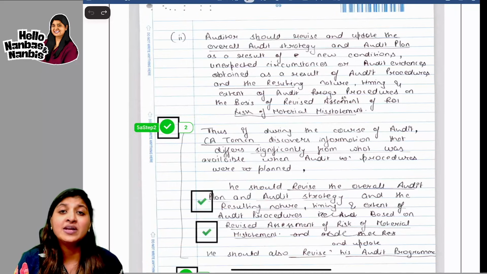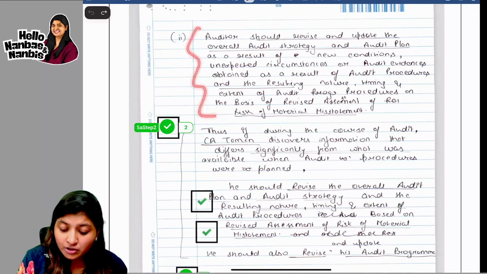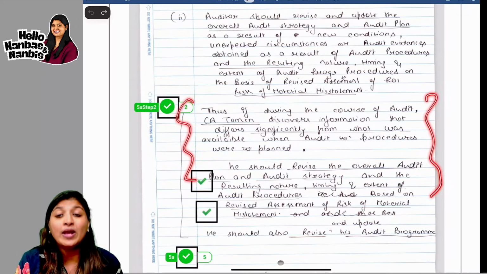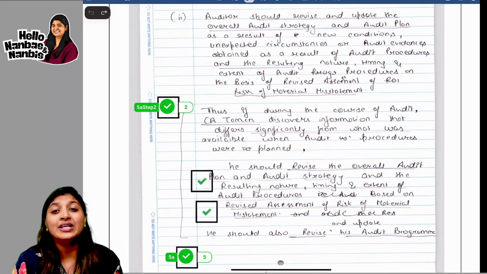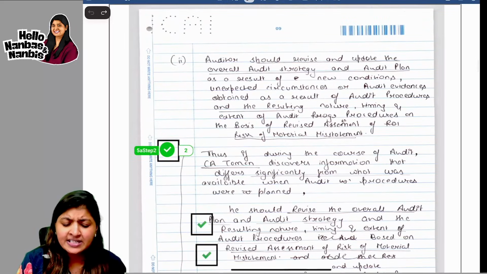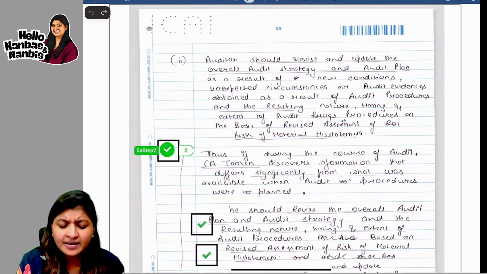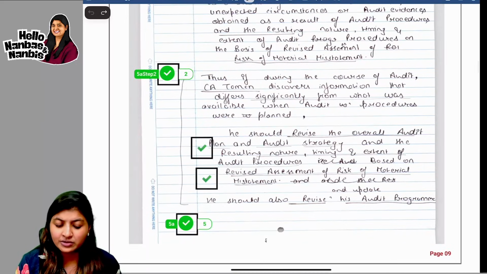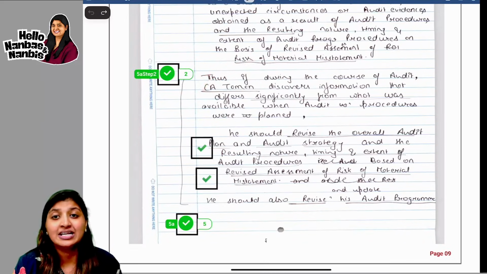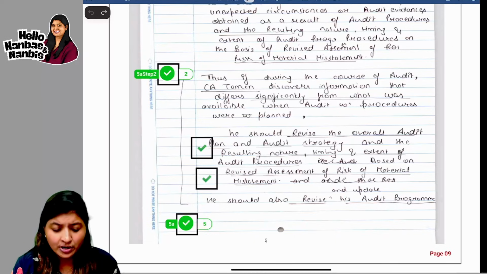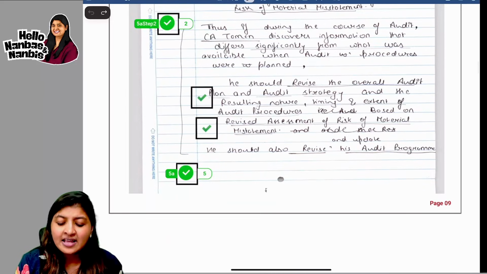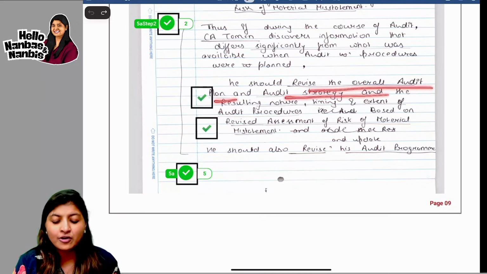So here see how he has written. This part is talking about what the standard is saying. This part is again going back to the question and doing the analysis of the question. Just see here, auditor should revise and update overall audit strategy and audit plan as a result of new condition and all of those things. Now going back to the question. Thus, during the course of audit, CA Taman discovers information that differs from what was available when audit procedures were planned, then he should revise the overall audit plan and audit strategy.